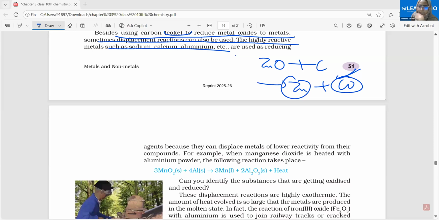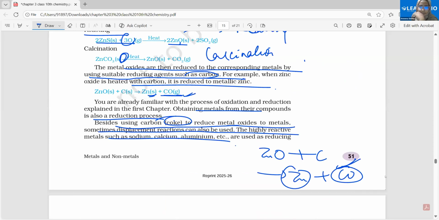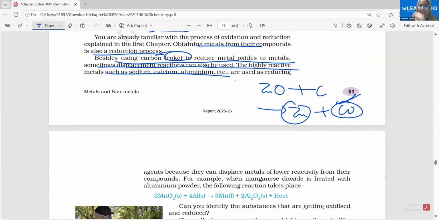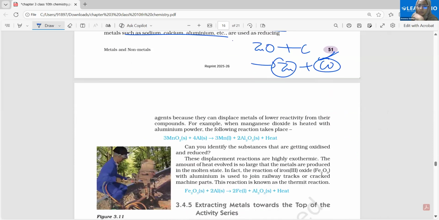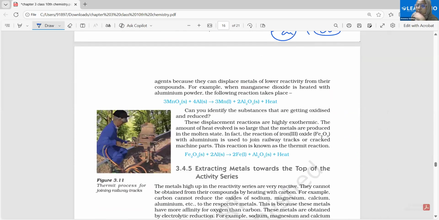See, we'll quickly go through this. The highly reactive metals such as sodium, calcium, and aluminium are used as reducing agents, because they can displace metals of lower reactivity from their compounds. I think this is a simple displacement reaction. Please understand. For example, when manganese oxide is heated with aluminium powder, what will happen? Aluminium will displace manganese from the manganese oxide, and it will form the pure metal, which is manganese, plus aluminium oxide plus heat.